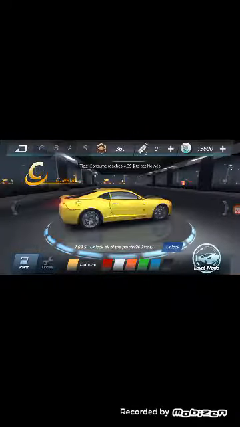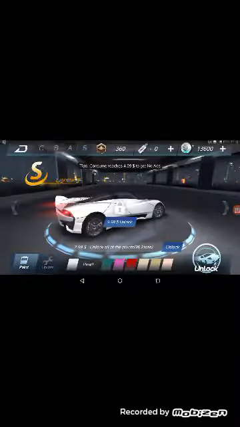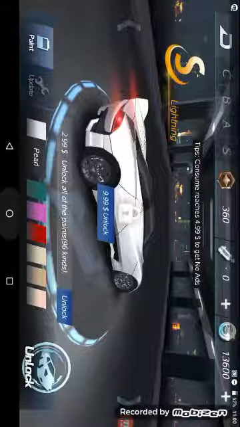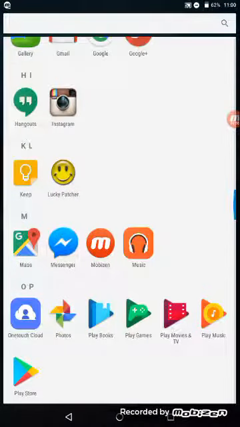You can see the game is loading. And you can see I have 360 rupees now. And here you can see I cannot buy this car, so I will show you how to hack it using Lucky Patcher. And after that I can buy anything.